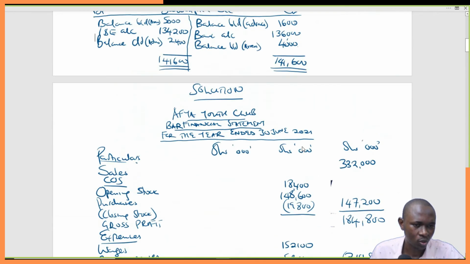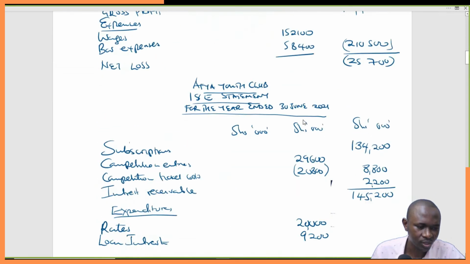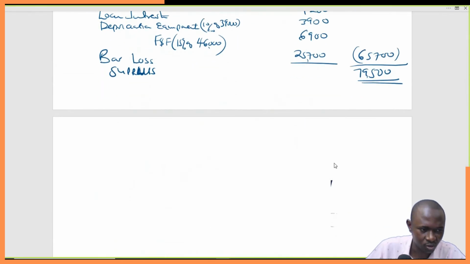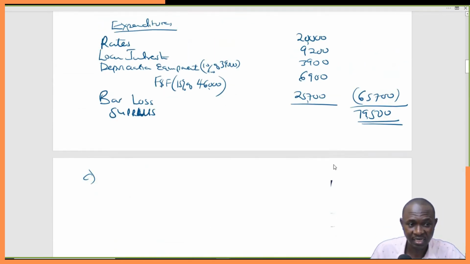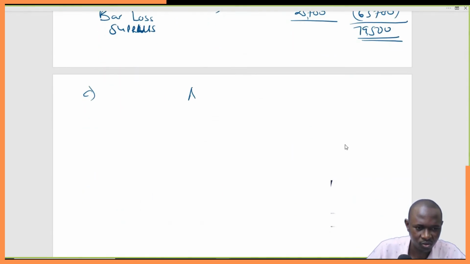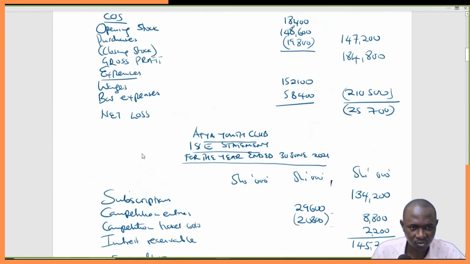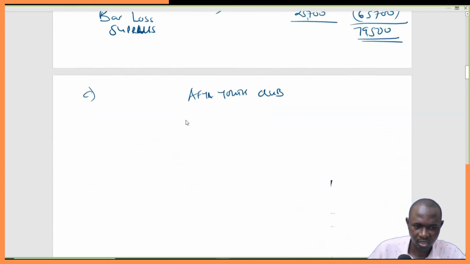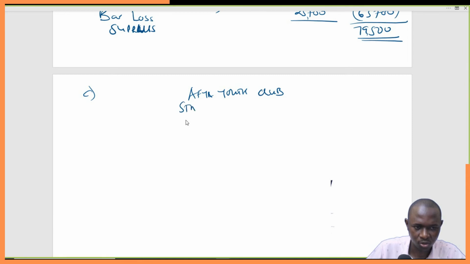Now we go to C, which is the statement of financial position. Again, we'll start like the previous ones: Afia Youth Club, statement of financial position. I guess you must have learned some lessons here that you need to be extra careful. This is as at, not for the year ended.